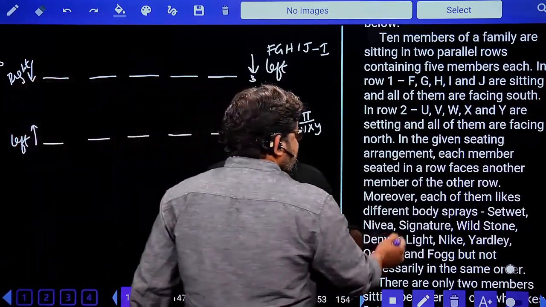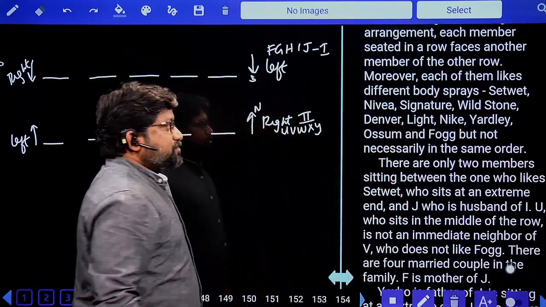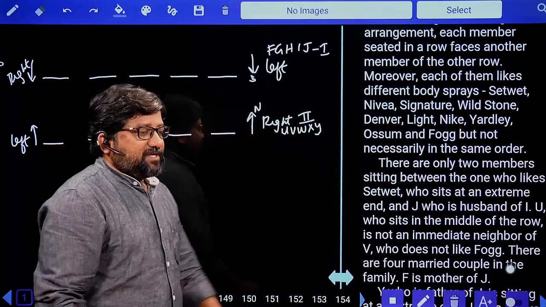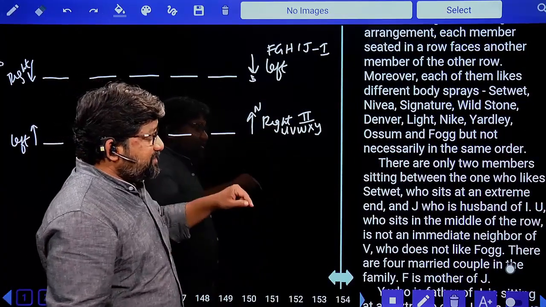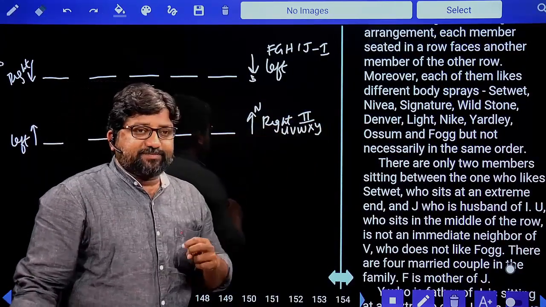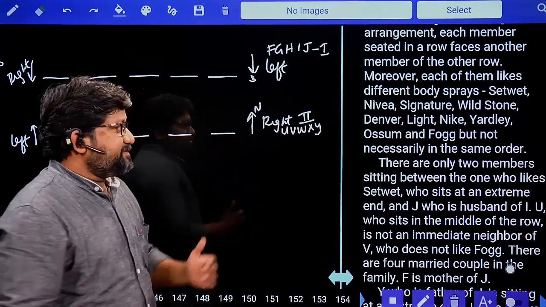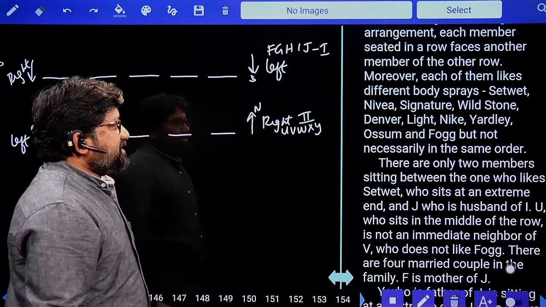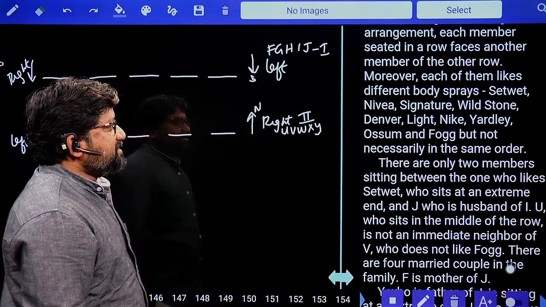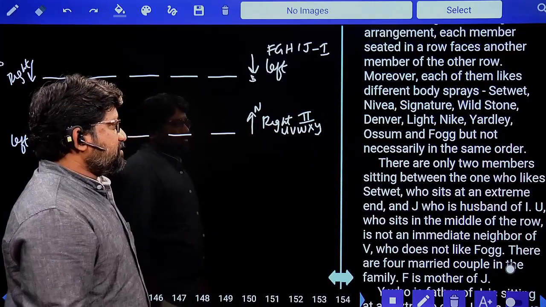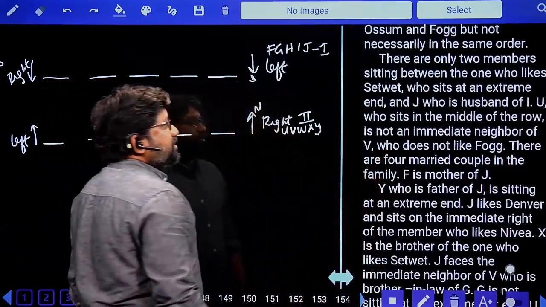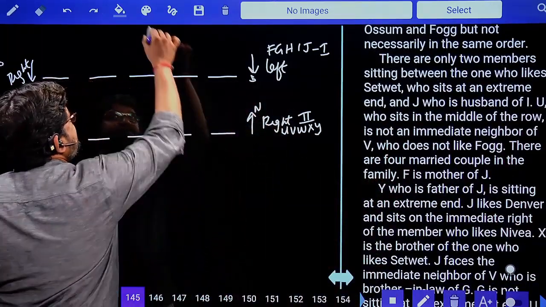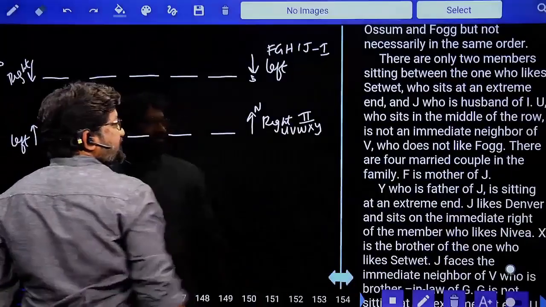Two parameters you have to handle. What is this question? Seating arrangement plus blood relation. Along with that, you also have some body sprays which are supposed to be distributed for each and every person. What are those? Set Wet, Nivea, Signature, Wild Stone, Denver, Light, Nike, Yardley, Axe, and Fogg, but not necessarily in the same order. Next, there are only two members sitting between the one who likes Set Wet